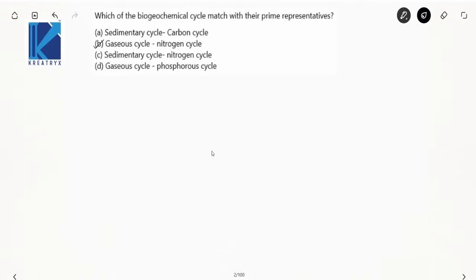Biogeochemical cycles are classified into two types: gaseous and sedimentary. In sedimentary cycles there are two types: one is phosphorus and one is sulfur. In the gaseous cycle, what do you observe? Carbon, nitrogen and oxygen. So your option is B.